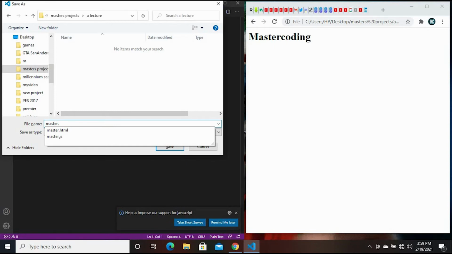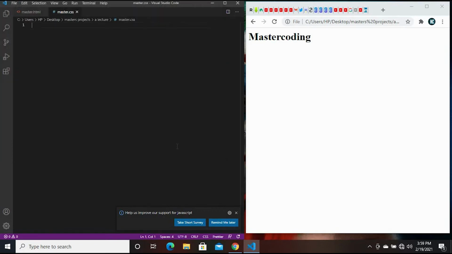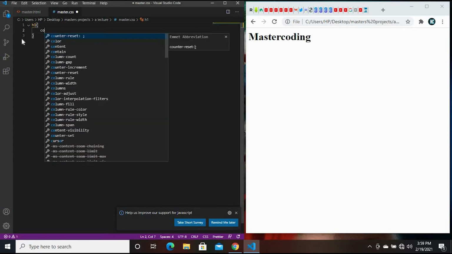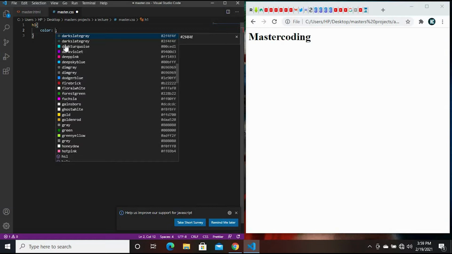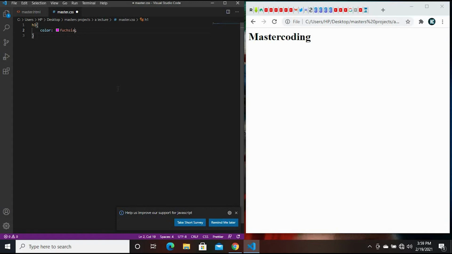Then to create a CSS file, we have to add an extension of .css. Then we save this, and we've created the CSS file. So we type whatever we want here. Start with H1, then same as the internal CSS, curly brackets, and then we type in color, and then we put a nice color. And let's put this, and then we save this.